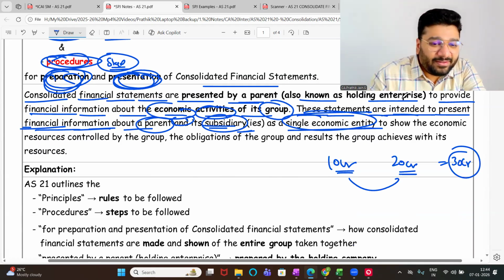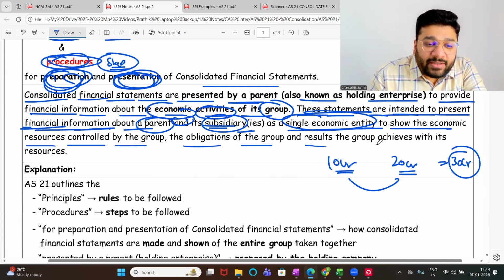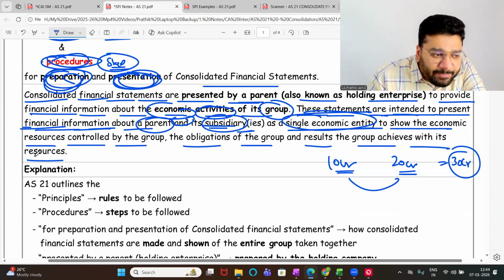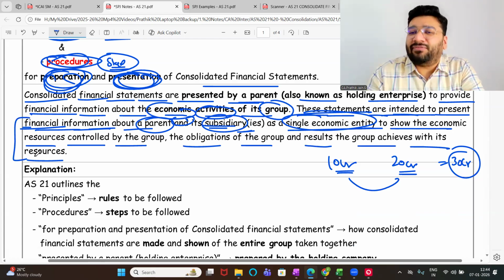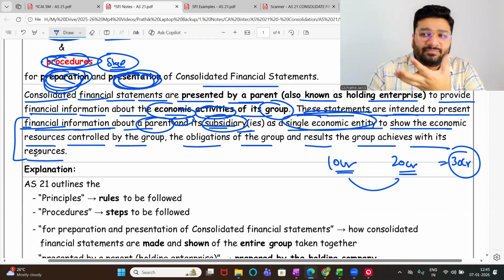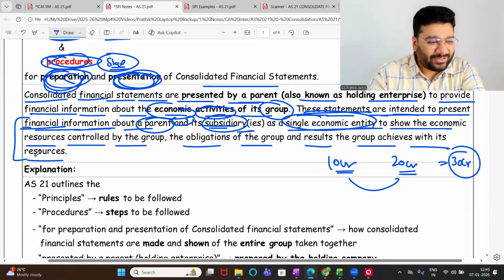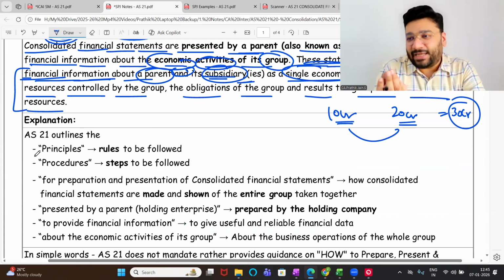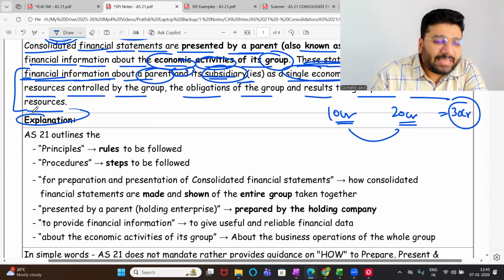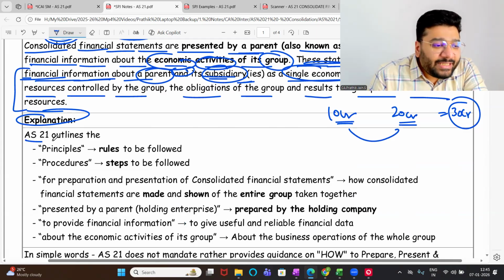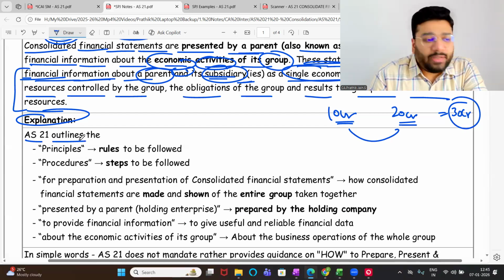To show the economic resources controlled by the group, the obligations of the group and the results achieved by the group with its resources. This part I'm not going into too much detail because with too much theory I feel people will get bored. And seeing you bored, I'll also feel bored. Boring, cancel. So we'll go for practical questions. But a little bit of theory is required. A little bit will do. Explanation for the above paragraph. AS 21 gives you an outline of principle. What does the principle say?